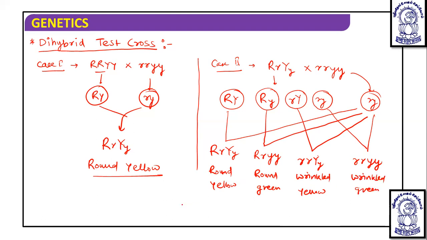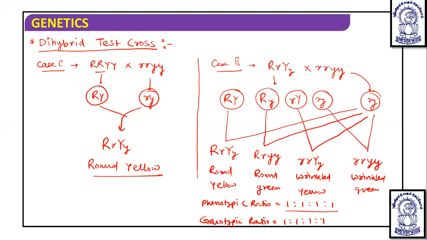So here, if we take the phenotypic ratio, the phenotypic ratio is 1:1:1:1. Okay, and in the same way the genotypic ratio obtained is 1:1:1:1. So if this ratio is obtained, then obviously the dominant trait containing plant is a heterozygote, whereas if all are obtained with 100% probability of round yellow, then the particular plant taken is a homozygote.